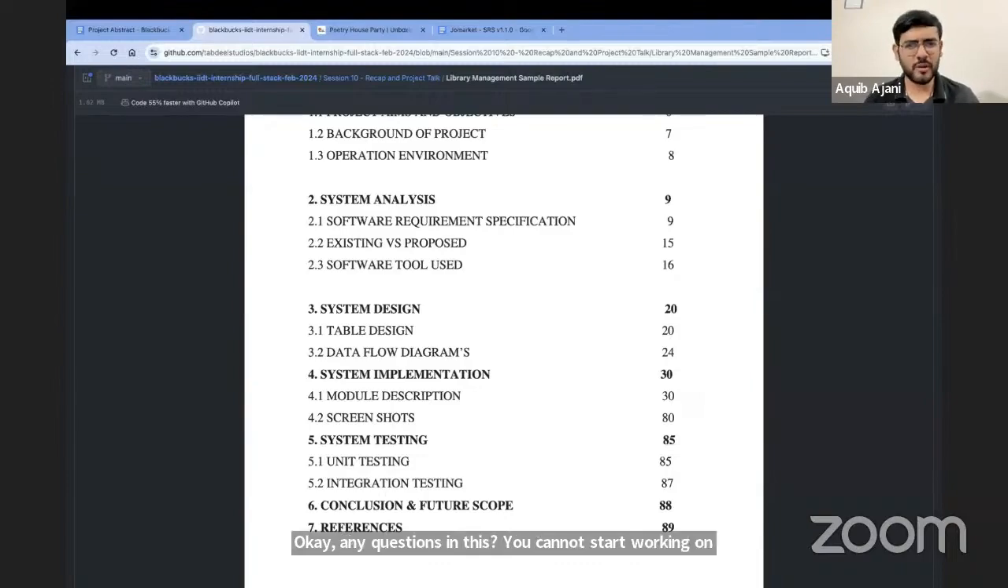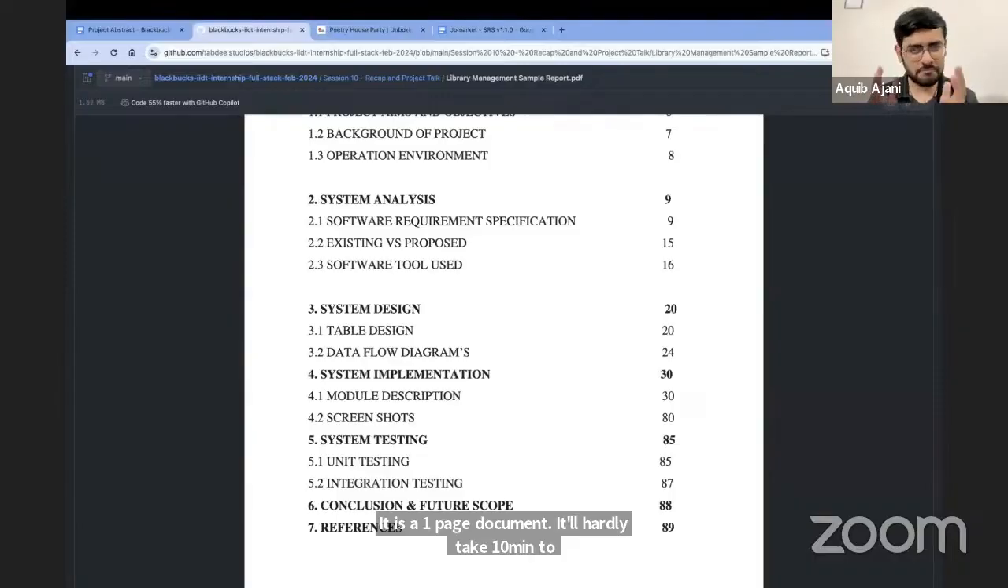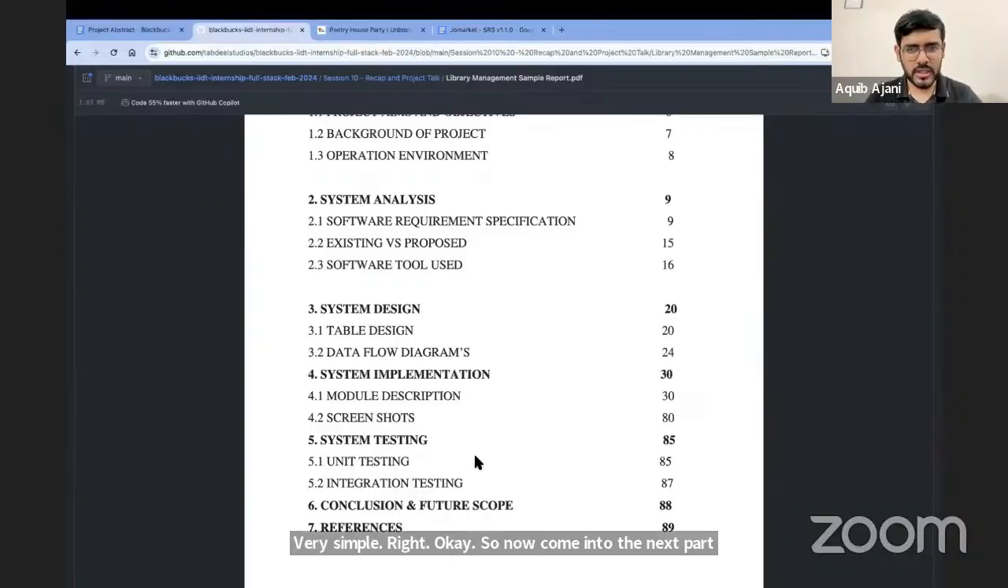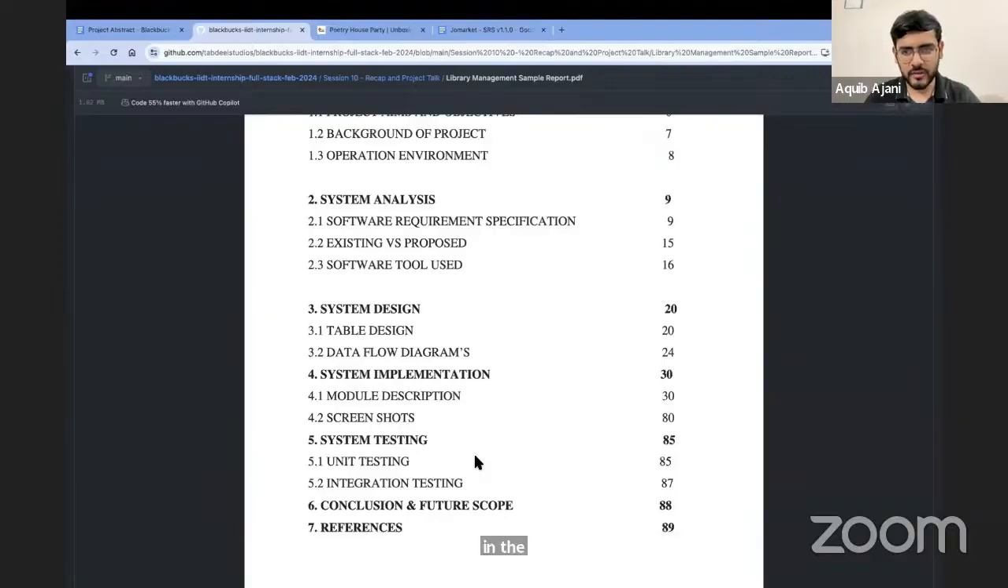It is a one-page document. It will hardly take 10 minutes to make. So sit with your team, spend 10-15 minutes, get it done. Very simple. Right? Okay, so now coming to the next part. In the report, the next part that we have is existing versus proposed.